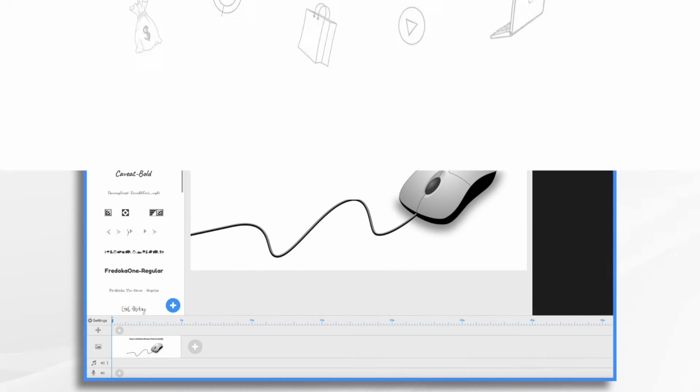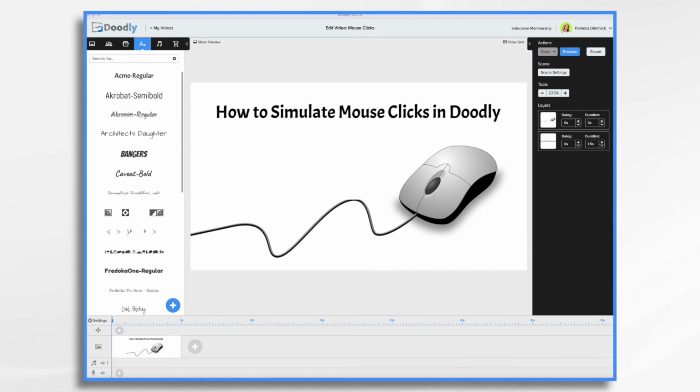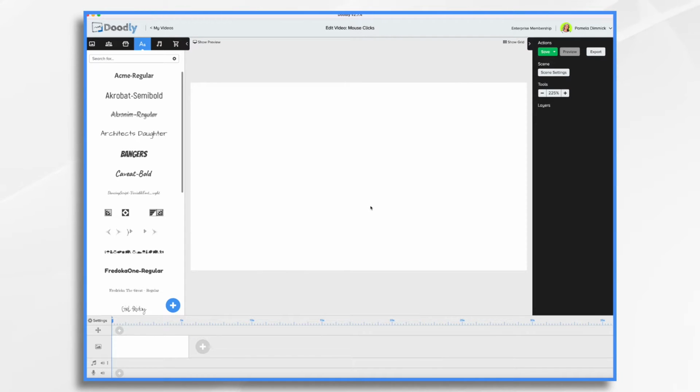Every now and then, you might have a scene in Doodly with a computer screen, and it's kind of fun to add some mouse clicks and other movements to it, just to give it some dimension and a touch of fun. It works best when you have an image of a computer screen or maybe a mobile device. So that's how we're going to start today. Let's go ahead and delete this scene and we'll start fresh.